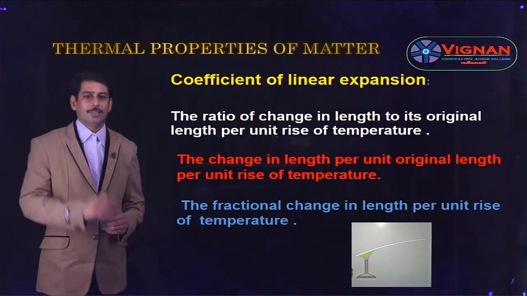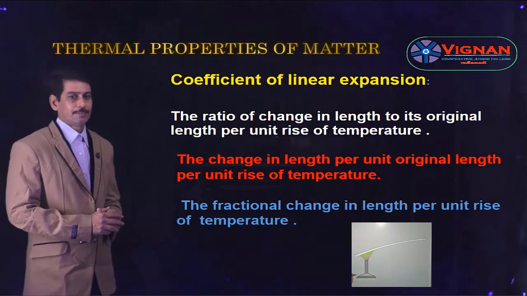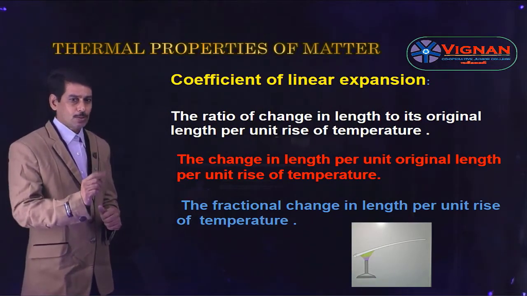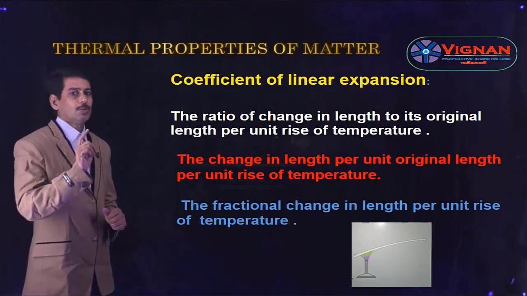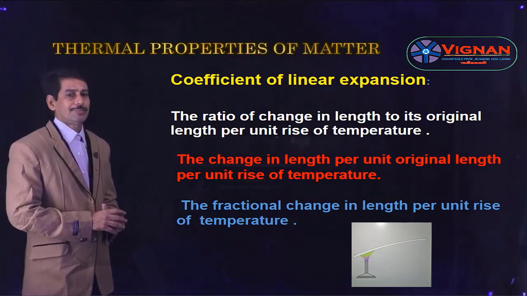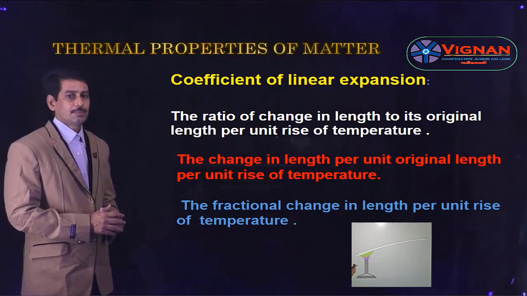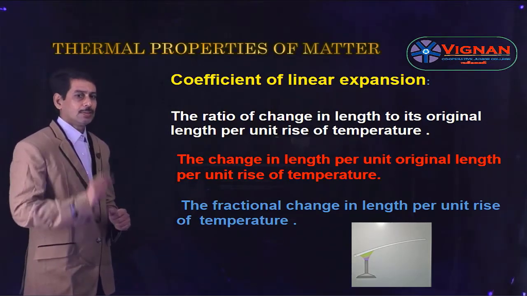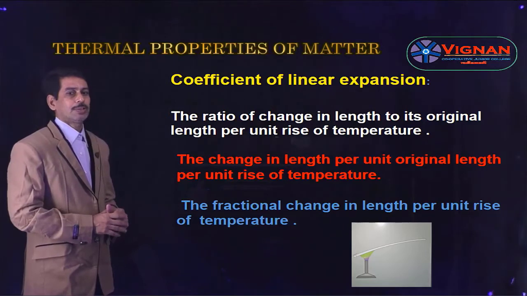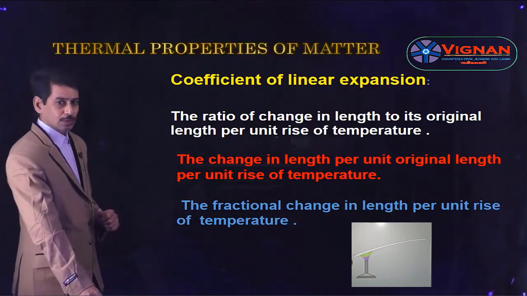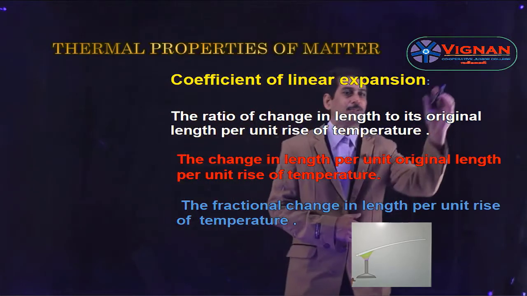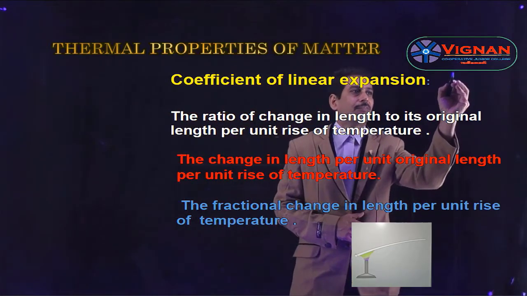First, let us see what is the coefficient of linear expansion. The coefficient of linear expansion is defined as the ratio of change in length to its original length per unit rise of temperature. See the definition carefully. The ratio of change in length to its original length per unit rise of temperature is called the coefficient of linear expansion, and it is denoted by the letter alpha L.